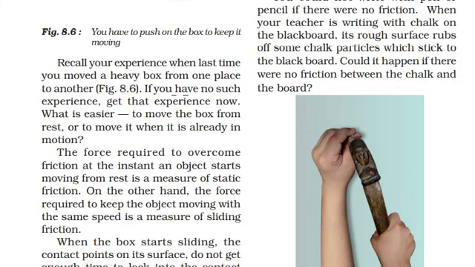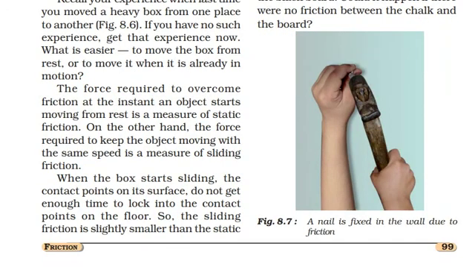You might have experienced that it is easier to move a box when it is already in movement compared to when the box is stationary or at rest, because more force is required to overcome the friction when the object is at rest, whereas the force required to keep the object moving is lesser. Now let us name these two frictions: friction when the object is stationary and friction when the object is in movement.